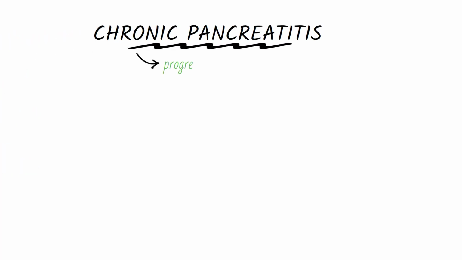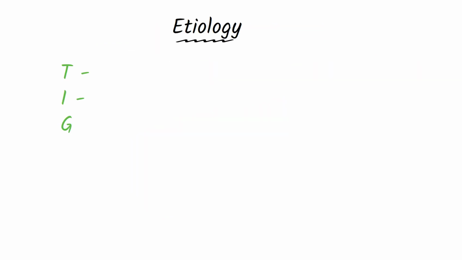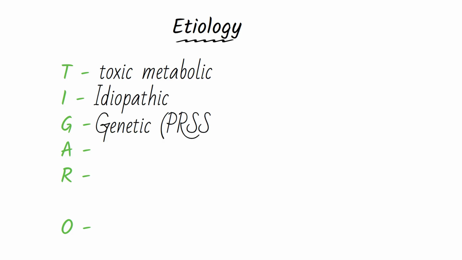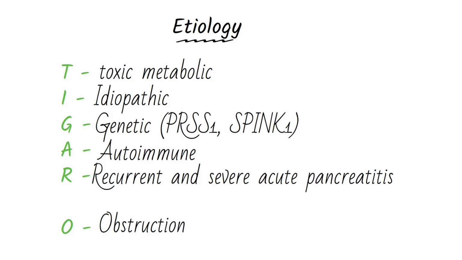This is a progressive fibroinflammatory disease of the pancreas characterized by irreversible destruction of the exocrine and endocrine parenchyma. The main causes can be remembered by the TIGAR-O classification, that is toxic-metabolic, idiopathic, genetic, autoimmune, recurrent and severe acute pancreatitis, and then obstruction such as tumors or ductal strictures.